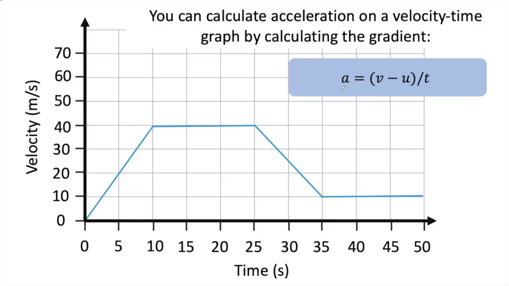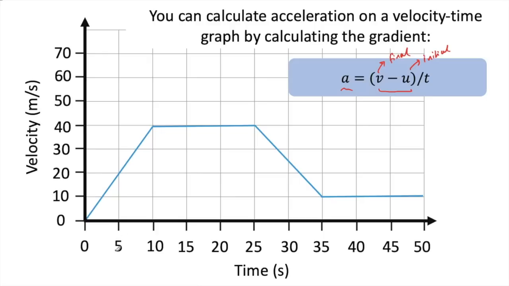So essentially we're using the equation acceleration is the change in velocity over time, where v is the final velocity and u is the initial velocity. You'll remember that one because U comes before V in the alphabet. So U is the starting one and V is the final one because that comes after.